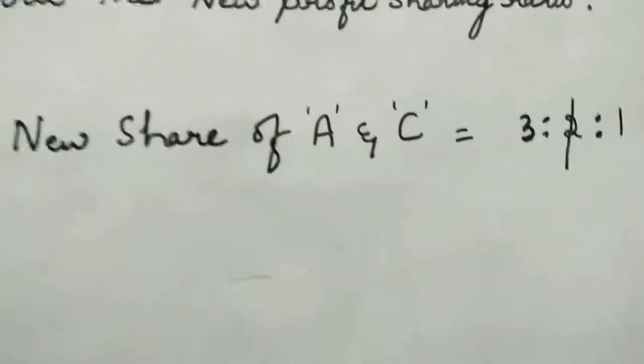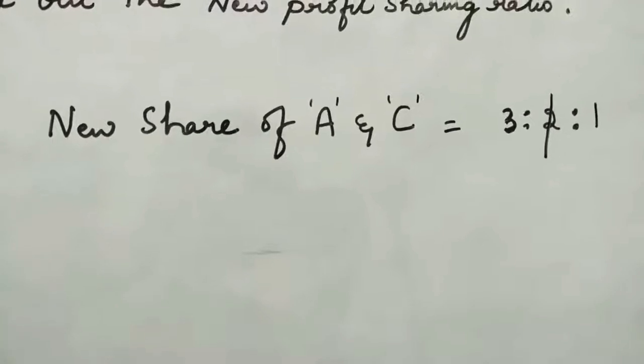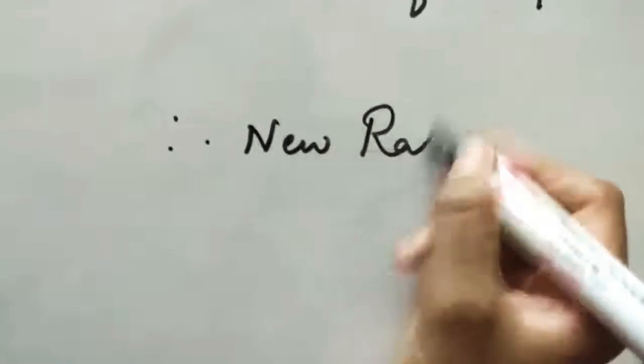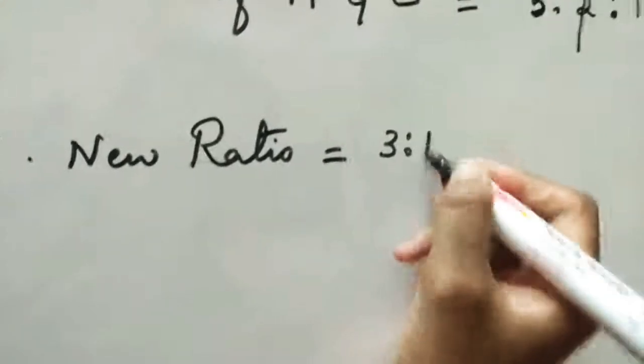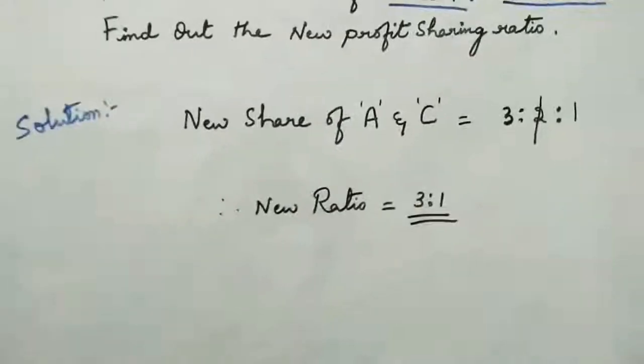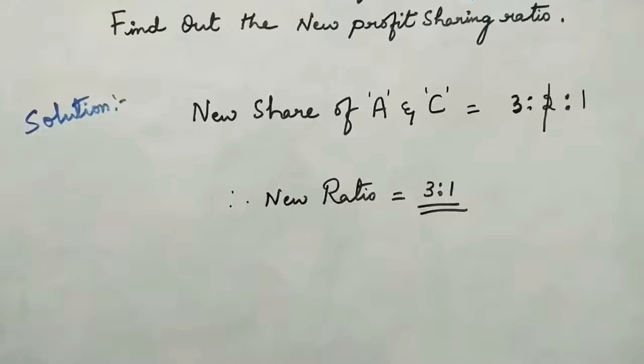In this case, what is the gain ratio or share gained will be the same, known as new share. So therefore, new ratio is 3:1. Observe it when only old ratio is given in the question.